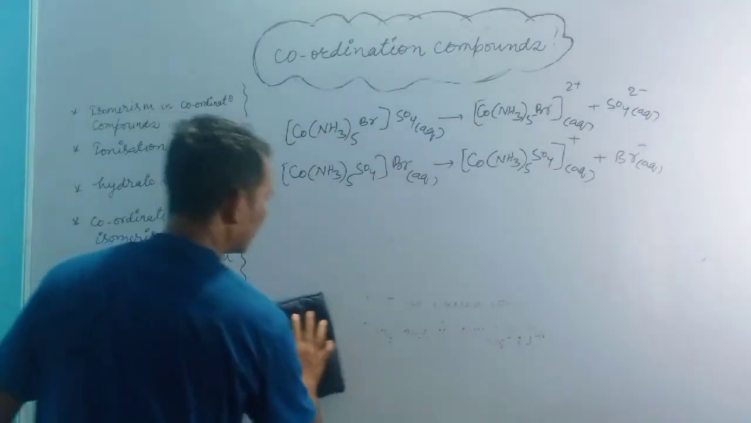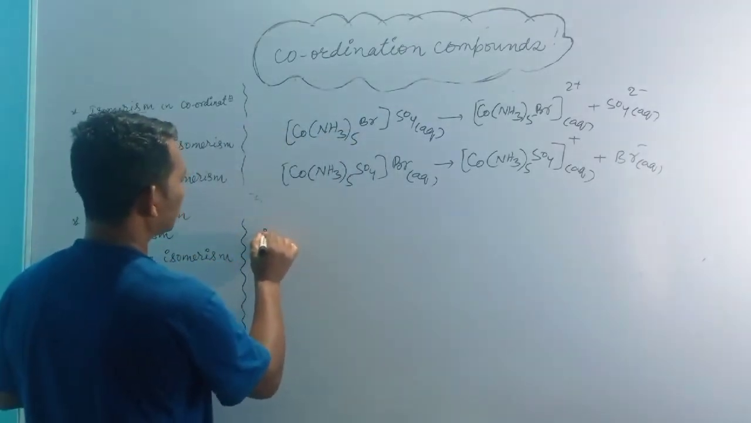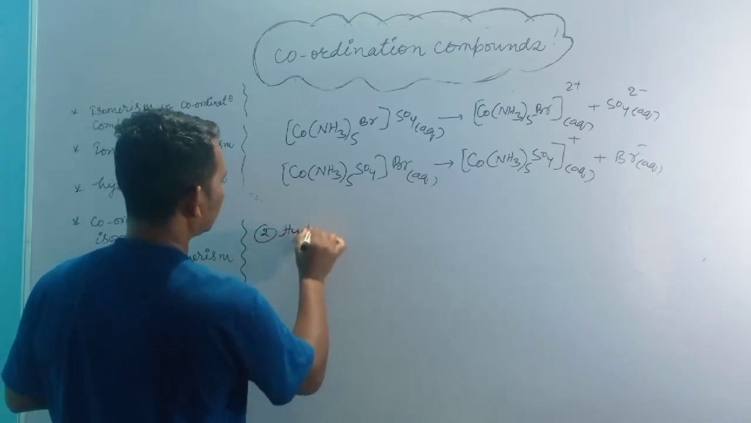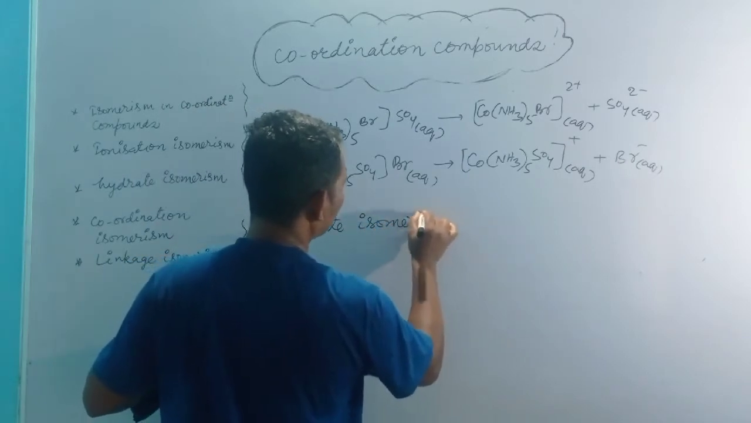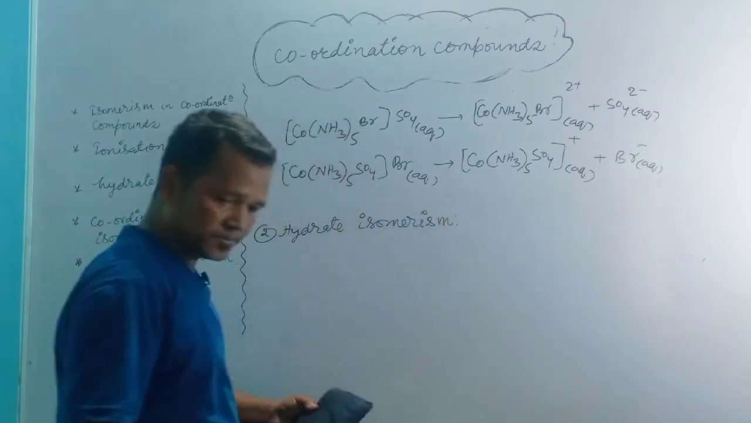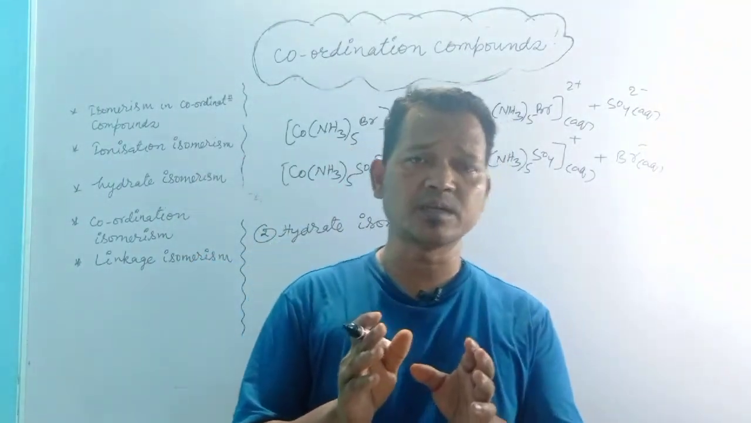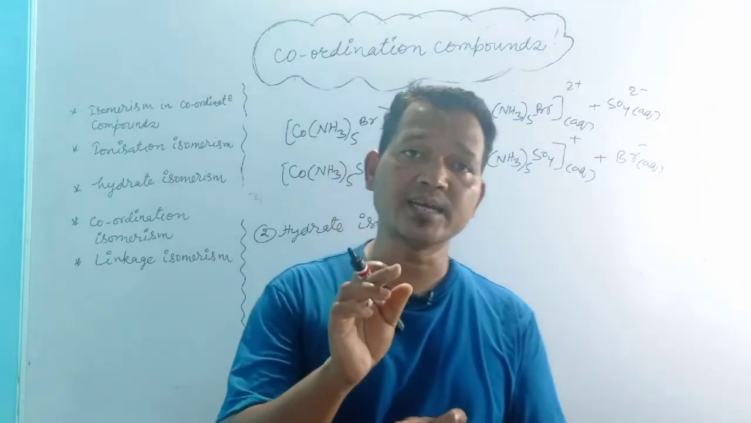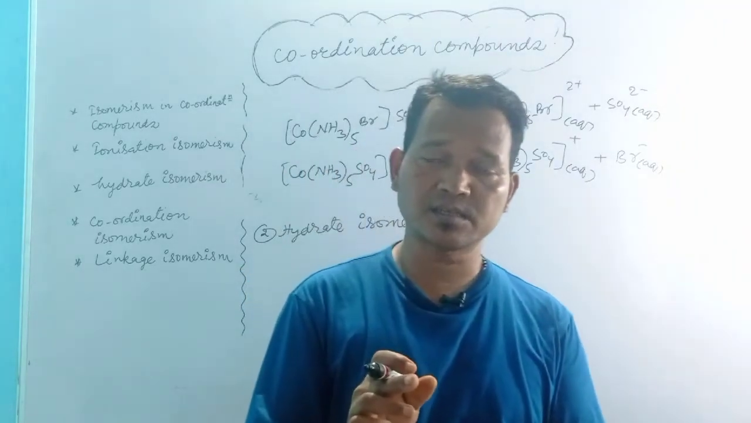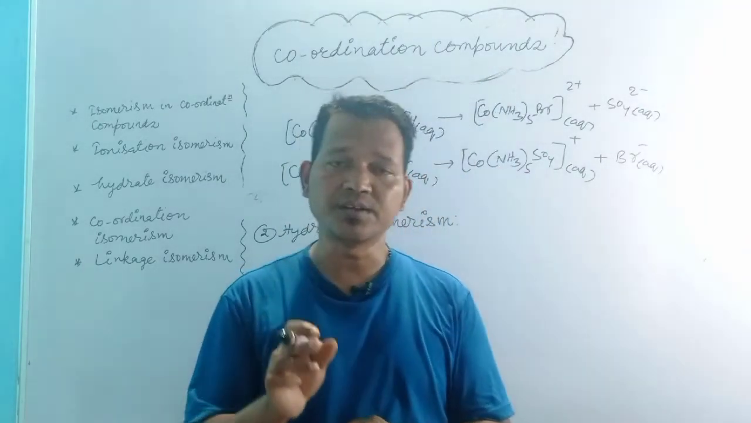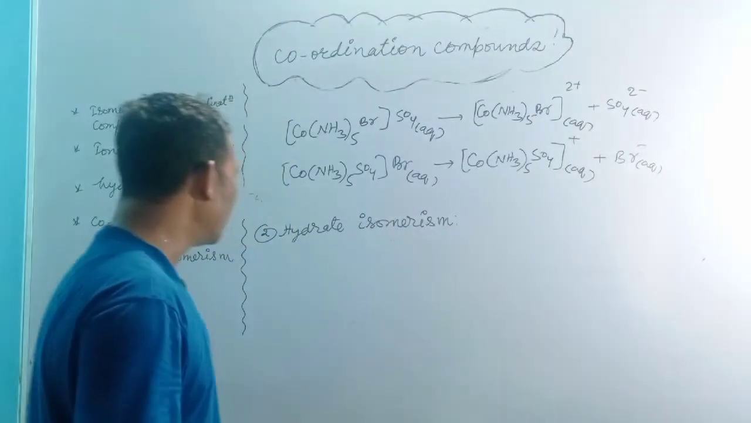Let us see the next one. The next one is hydrate isomerism. The second one is hydrate isomerism. The coordination compounds which have the same chemical formula but have a different number of water molecules used as ligands are known as hydrate isomers, and this property is called hydrate isomerism.